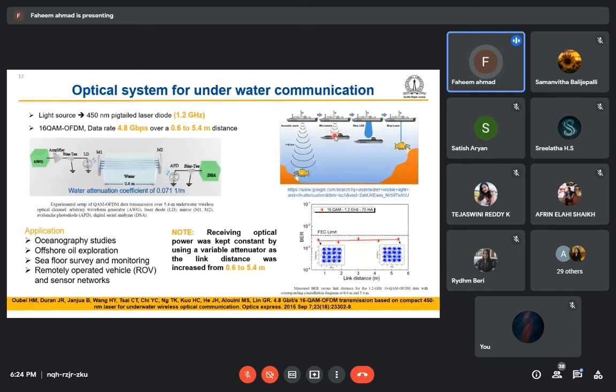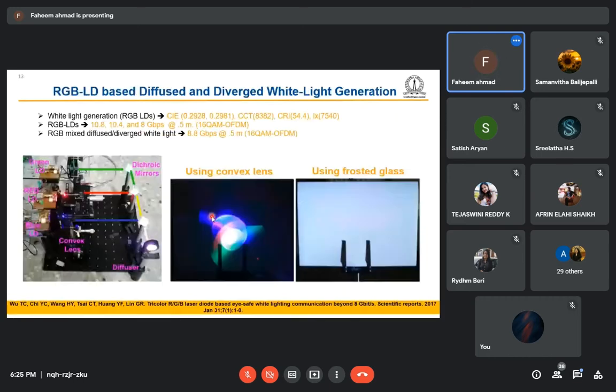Another option is microwave, but microwave attenuates very fast in water, so we cannot use it either, though up to a few, 5 or 10, meter we can. Another option is the blue laser or blue LED. Blue LED can cover a distance greater than the microwave, and if we use a blue laser we can increase the link length further. That's why people are moving towards visible light for underwater communication also. In this paper, they used a link length from 0.6 to 5.4 meter, and the data rate they achieved is 4.8 Gbps using 16 QAM OFDM.